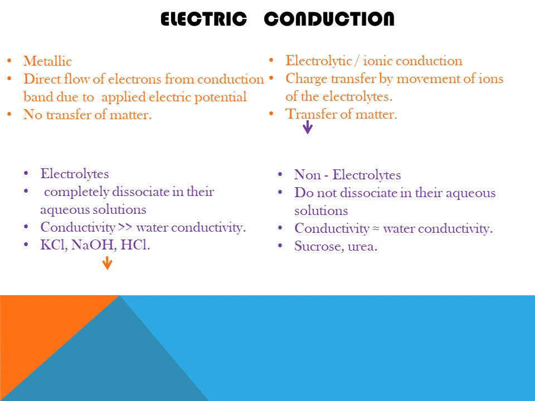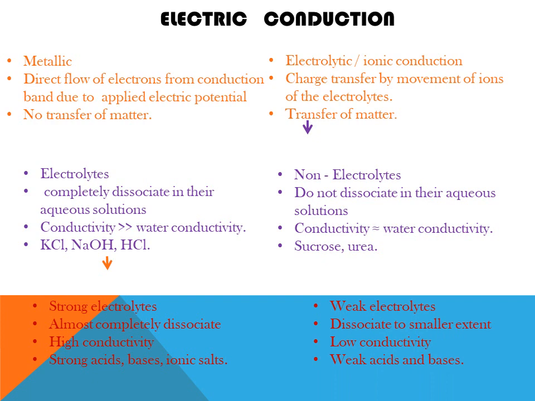Further, electrolytes are of two types: strong electrolytes and weak electrolytes. The strong electrolytes are those which almost completely dissociate, while weak electrolytes dissociate to a very small extent. Because of the complete dissociation, strong electrolytes show high conductivity, while weak electrolytes show low conductivity. All the strong acids, strong bases and ionic salts are examples of strong electrolytes, for example HCl and NaOH. And the weak electrolytes are weak acids and bases, for example acetic acid.